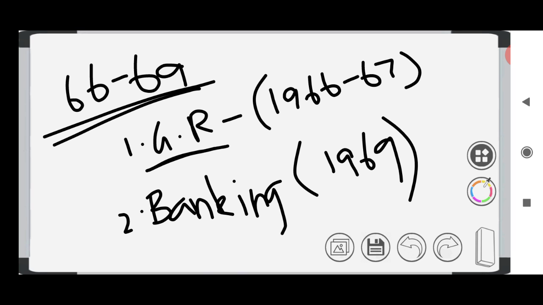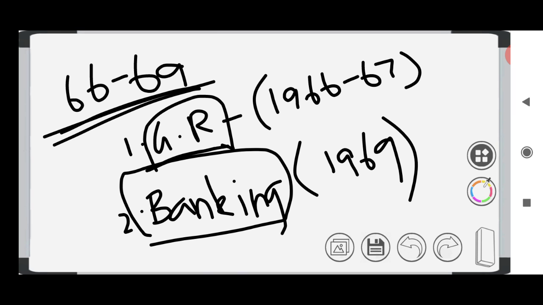These two major things were done during the planned holiday, 1966 to 69. So during that period, two major decisions were taken. One is Green Revolution to increase the food production, and the other is banking nationalization. If a bank is owned by corporates, they will not give loans to ordinary agri people, right? So they changed those banks from private to public sector. 14 banks were nationalized during this period. So this is one thing which happened during this planned holiday.